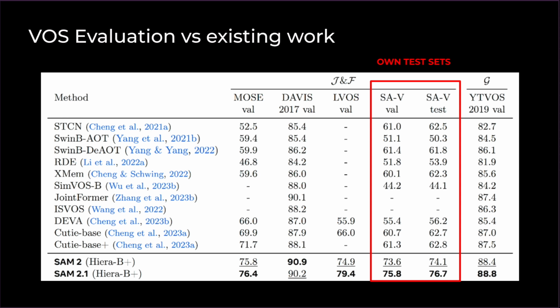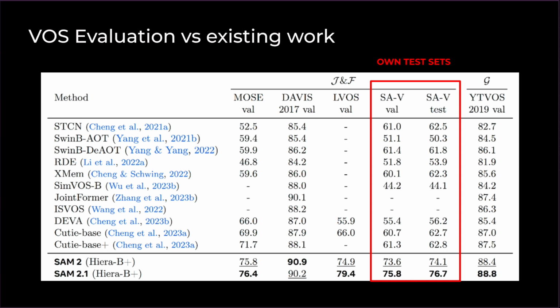Although not the focus of this work, we also evaluate the model on this historically common video object segmentation task with a mask input in the first frame, which is then propagated to all the other frames. And we can see that SAM2 enables a step change in performance, especially on the challenging test and val sets that we introduced, on which SAM2 performs significantly better than all previous methods.